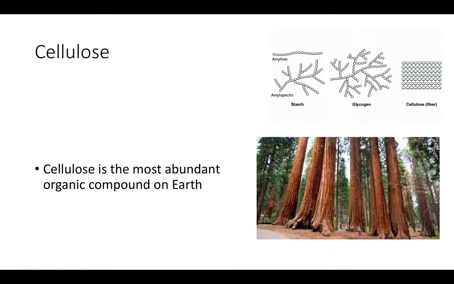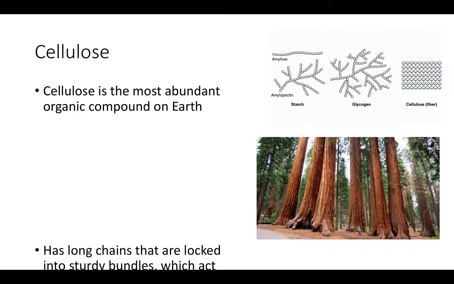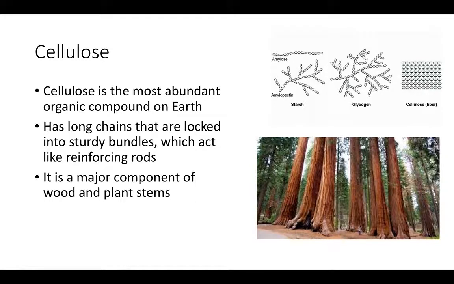Okay, cellulose is the third polysaccharide that we're going to discuss, and it is the most abundant organic compound on Earth. It has long chains that are locked into sturdy bundles, and they form really strong rods. It's an important building material for wood and for plant stems.